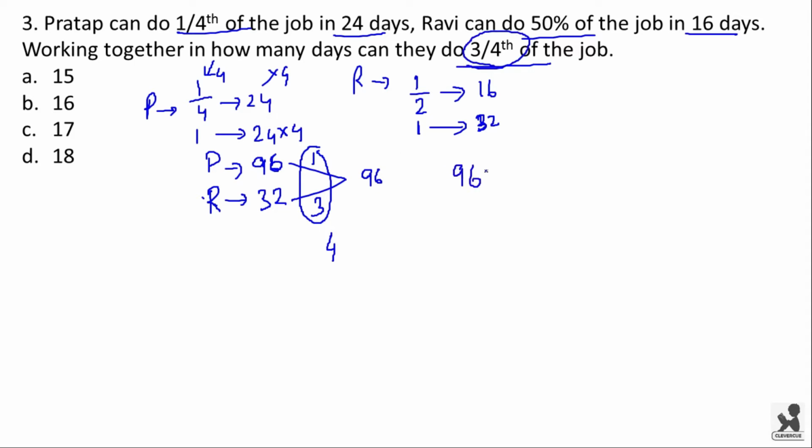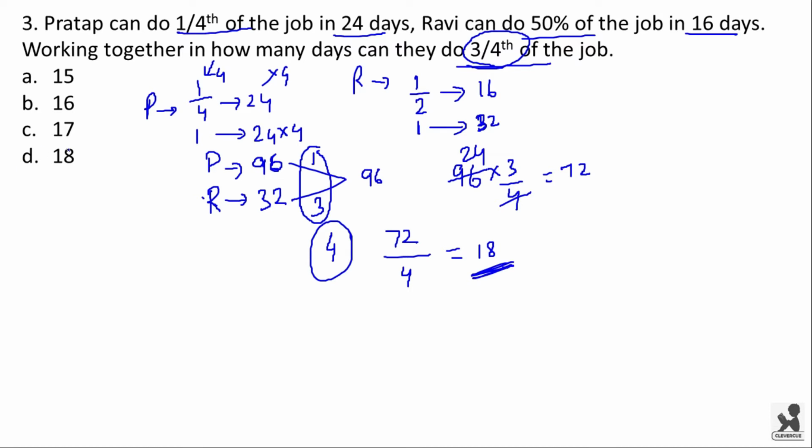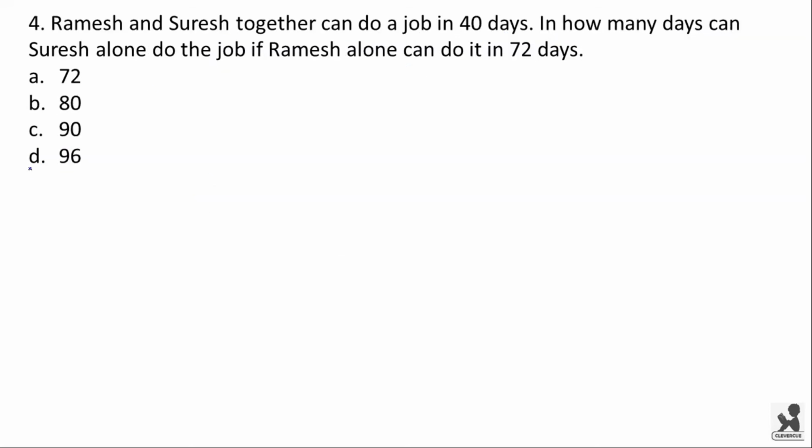3/4 of the job is 96 into 3 by 4, which is equal to, this goes 24 times, and 3 into 24 is 72. So now with efficiency 4, to complete 72 units of work, they take 72 by 4 number of days, which is equal to 18. I hope you understood. By practicing a few questions, this method will become very easy for you to solve. 18 is the right answer.